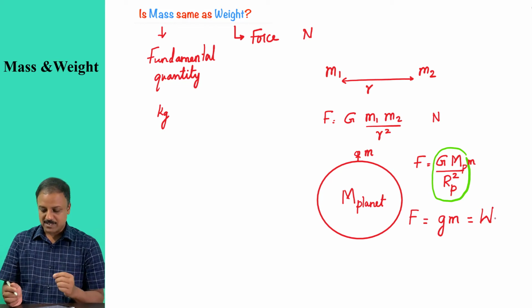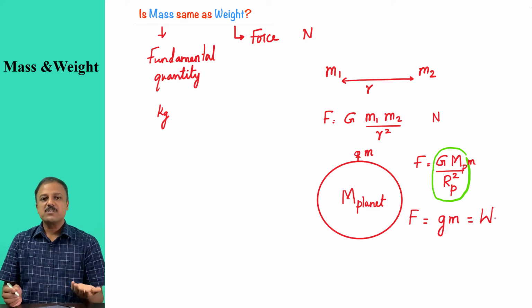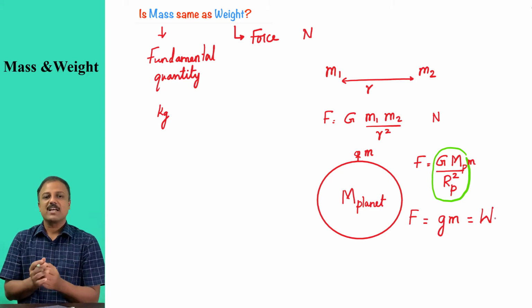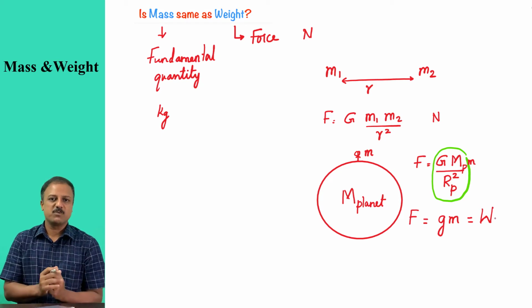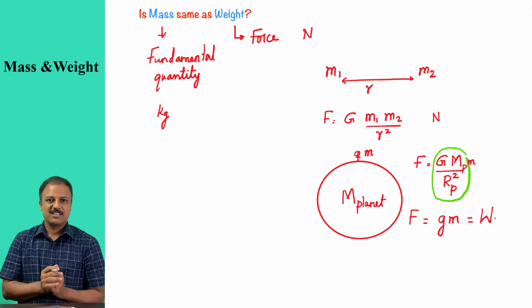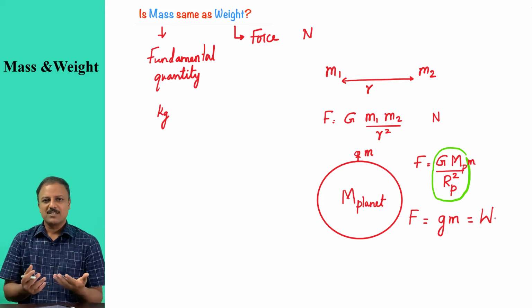So now we have a question. If I ask you what is your weight, normally what we say is, okay, it is 40 kilogram or 70 kilogram and so on, but actually we are mentioning the mass of a body, and that's why it's called body mass index. So when I ask a question about weight, why are we answering in terms of mass?